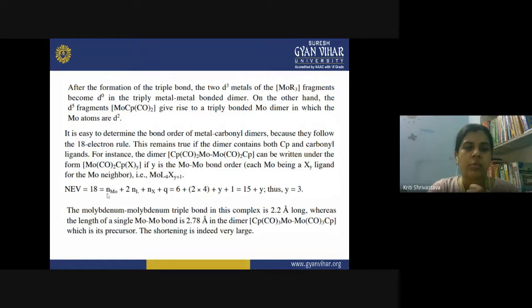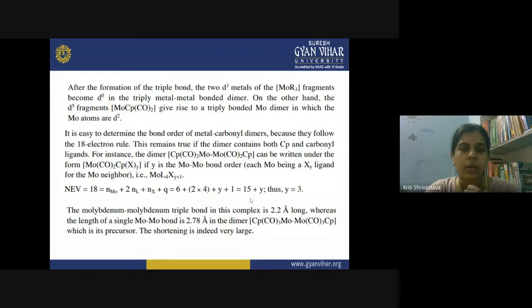Suppose NMO is the number of electrons contributed by the metal atom, then 2Nl plus Nx plus Q. If you put in all the values, since the electronic configuration is D3, D3, you have 6 electrons from the molybdenum, then 2 electrons from the carbonyl, so you have a total of 8 electrons, plus Y, your bond order, that is the number of bonds involved, plus 1.